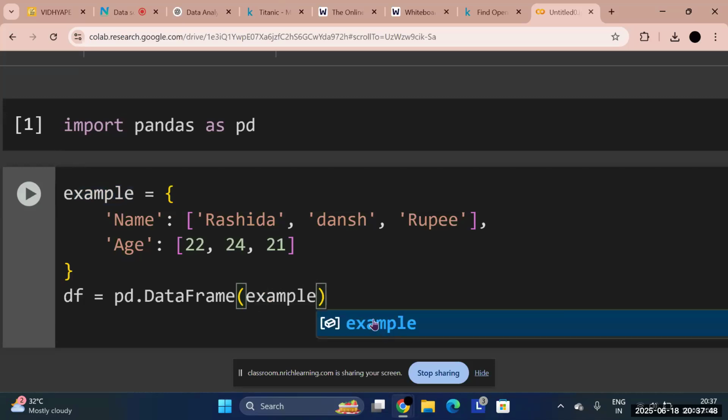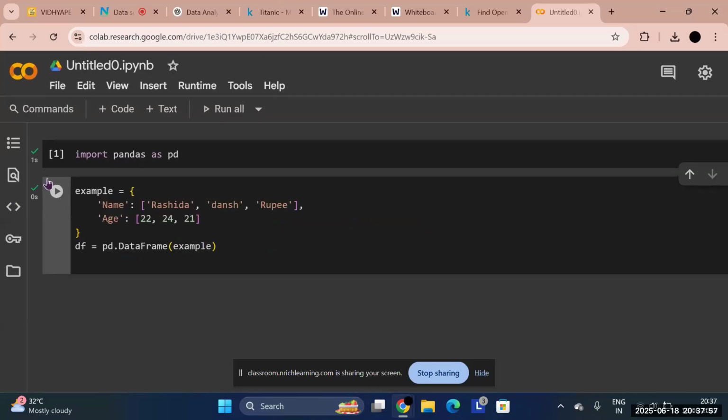So now as soon as I write example, you can see it is showing up this example. It's showing that it's already defined here, so you want to use that thing. Now as soon as I run this, it will say okay, as you said, you are giving me this.